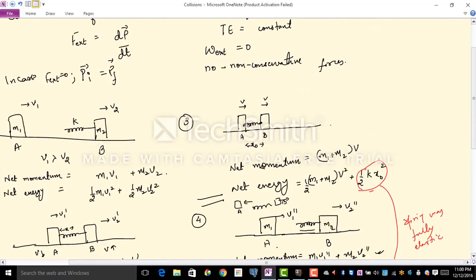Let us revisit our step 3. Now, for it to be a completely inelastic collision, your spring should be perfectly inelastic. When you say that the spring is perfectly inelastic, no amount of the spring should again decompress. When this happens, both the blocks continue to move with the same speed. So when instant 3 continues as instant 4, this collision will be termed as a perfectly inelastic collision. And as you can see, in perfectly inelastic collisions, your total energy is still conserved, but both the blocks always move with the same velocity.